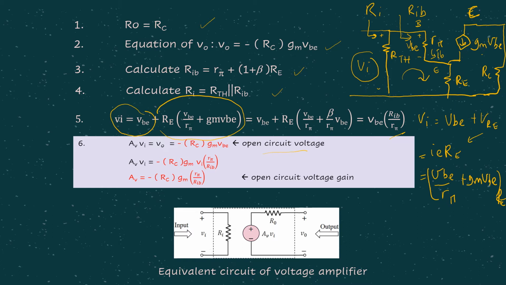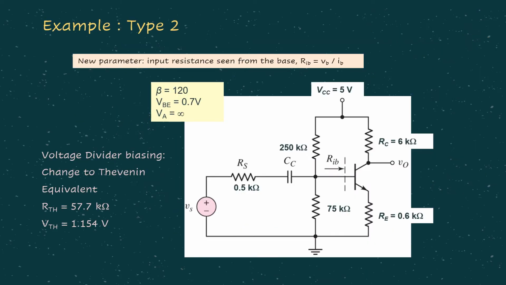Okay, then to find the open circuit voltage gain, this expression, then later we can conclude our AC analysis. So to understand further about type 2, let's have a look at this one example. As can be seen from the circuit, in this case we know this is a common emitter amplifier simply by looking at V0, which is measured connected to the collector terminal.